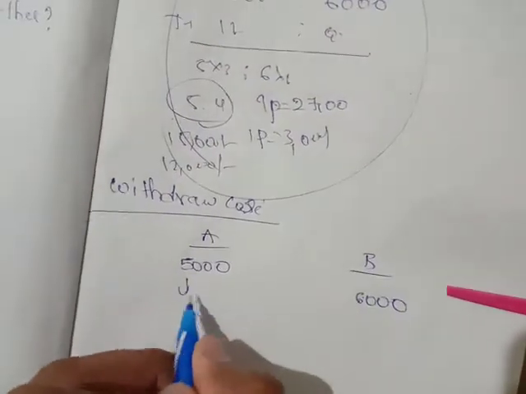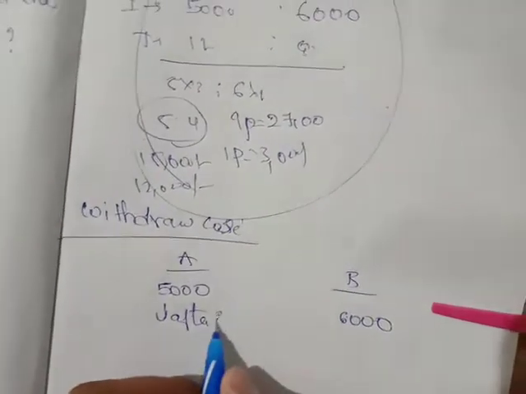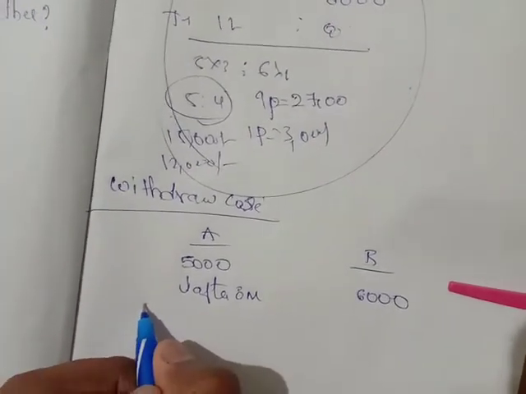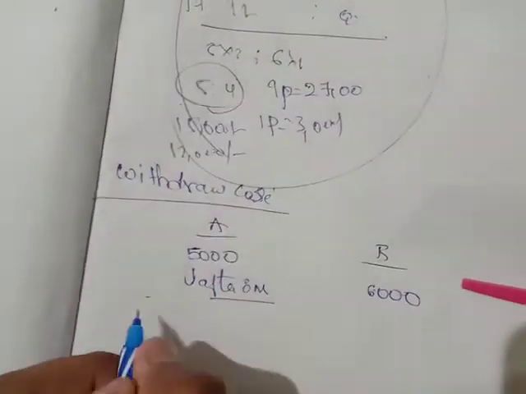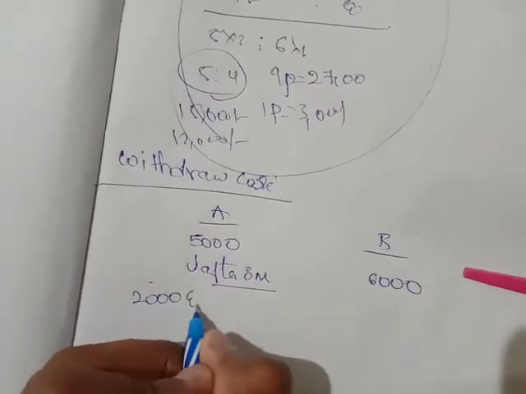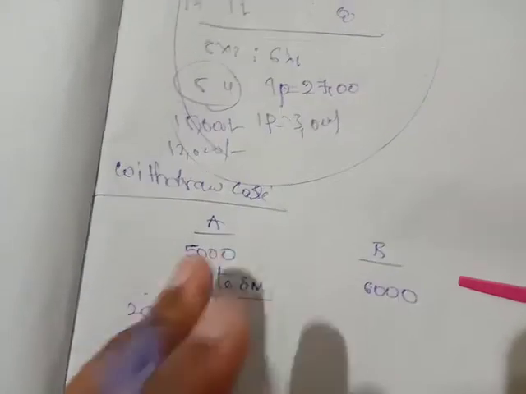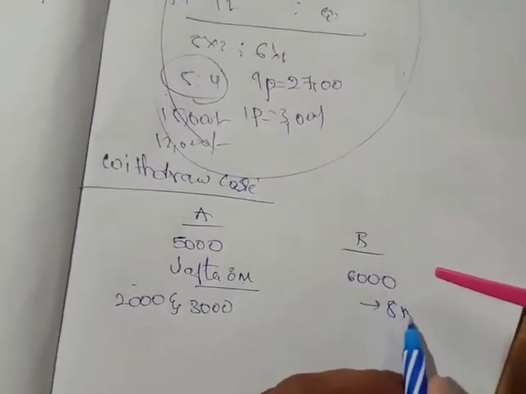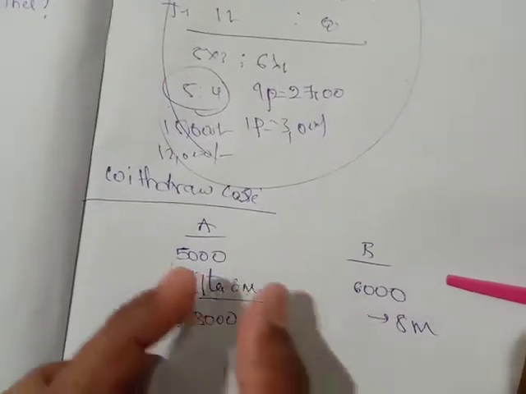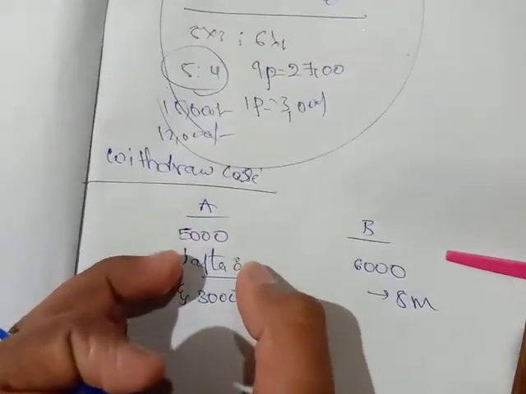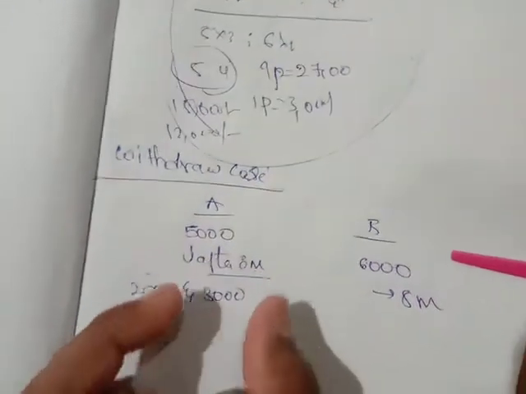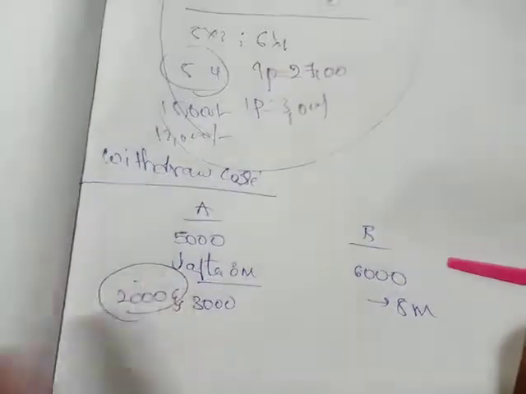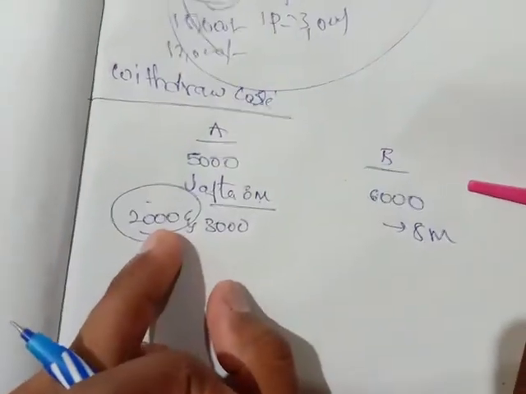After 8 months, let me assume, what is A doing now? He is taking 2,000 out of 5,000. After 8 months he is taking 2,000 and leaving 3,000 invested. Up to 8 months, A is investing 5,000 and B is investing 6,000. But after 8 months, A is withdrawing 2,000.